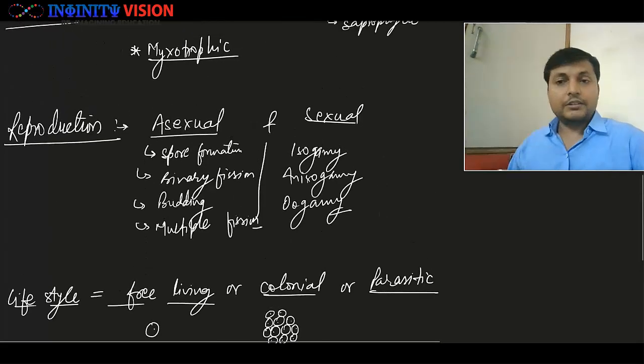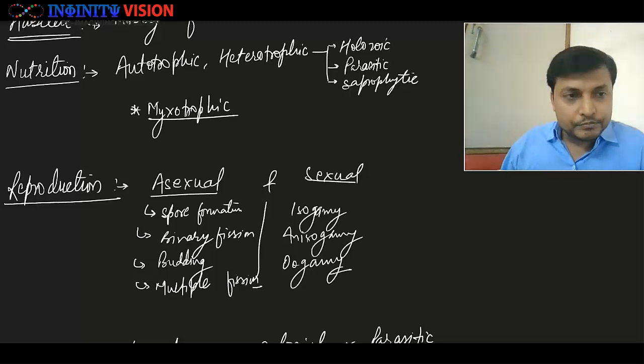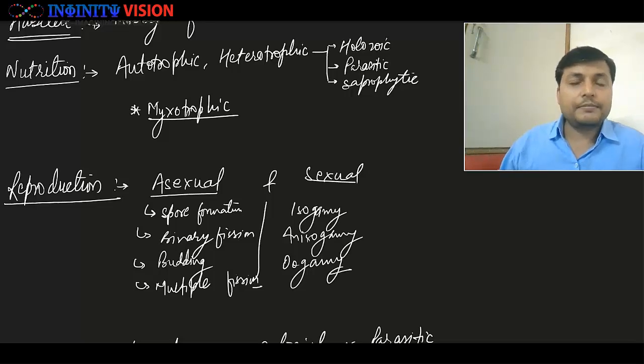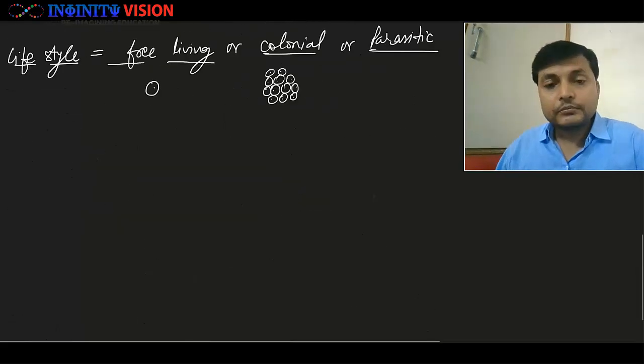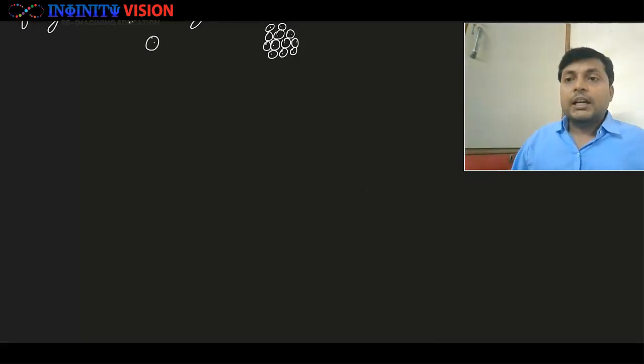Great. They can reproduce by both asexual and sexual methods. Their nutrition could either be autotrophic or heterotrophic, and in some cases it can even be mixotrophic. So this is the basic character of kingdom Protista. Now if we look at kingdom Protista, we can broadly classify them into the following groups.